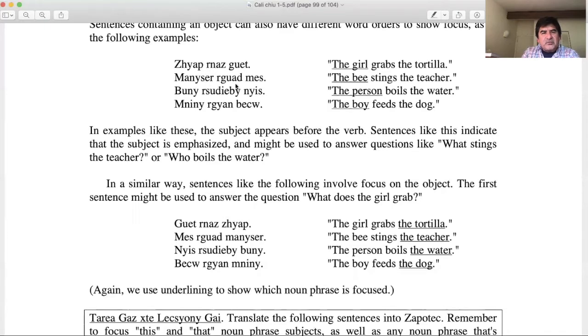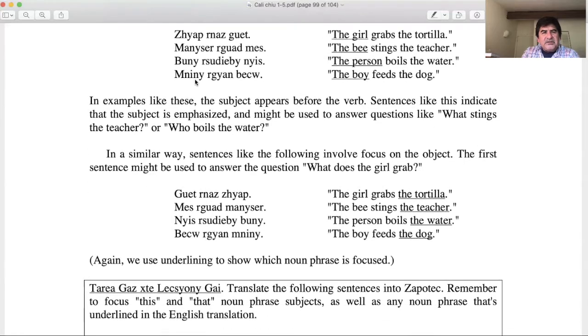Mindset Erguot Mess. Buñ Arsudievnes. Mniin Rjan Belko.